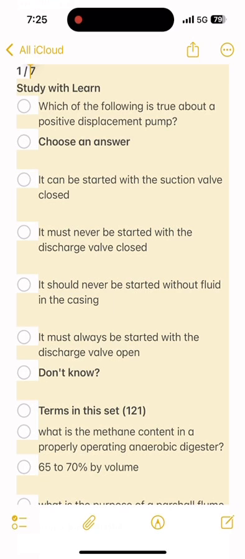Which is true about chlorine gas? It is 2.5 times heavier than air. Which of the following is typically treated by biological processes? Dissolved and non-settleable organic material. Which document is a written record that accurately traces the custody of wastewater samples through all phases of the monitoring program? Chain of custody form. What could cause a sudden drop in pH of the influent?